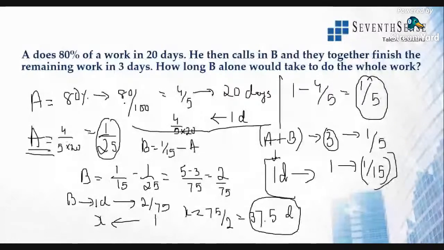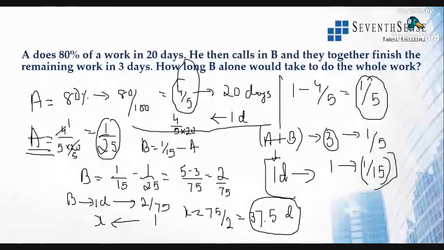That is, from the first question, A has finished 4/5 of the work in 20 days. We know the capacity of A's work in 20 days. So in one day, A will do 1 by 25 of the work. All right, this is 4 by 5 into 1 by 20, so 1 by 5 into 5 is 1 by 25. So A's 1 day work we got to know.